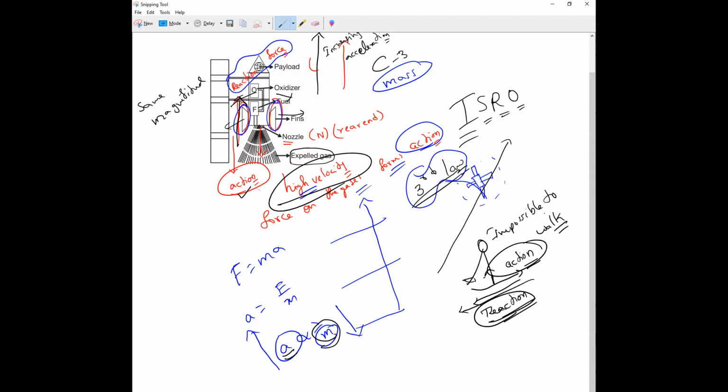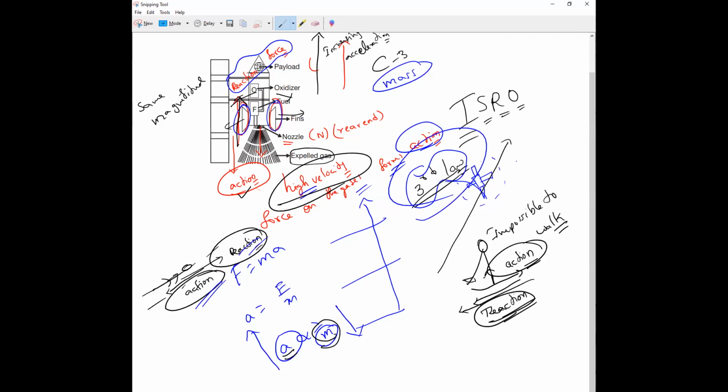So many places you can take. Swimming, for example. Suppose there is water and one boy is swimming. You can see that with his hands he pushes the water in a backward direction. That is what we call the action, so the water exerts a force on him in the forward direction. That is what we call the reaction. Like that, everything has action and reaction.